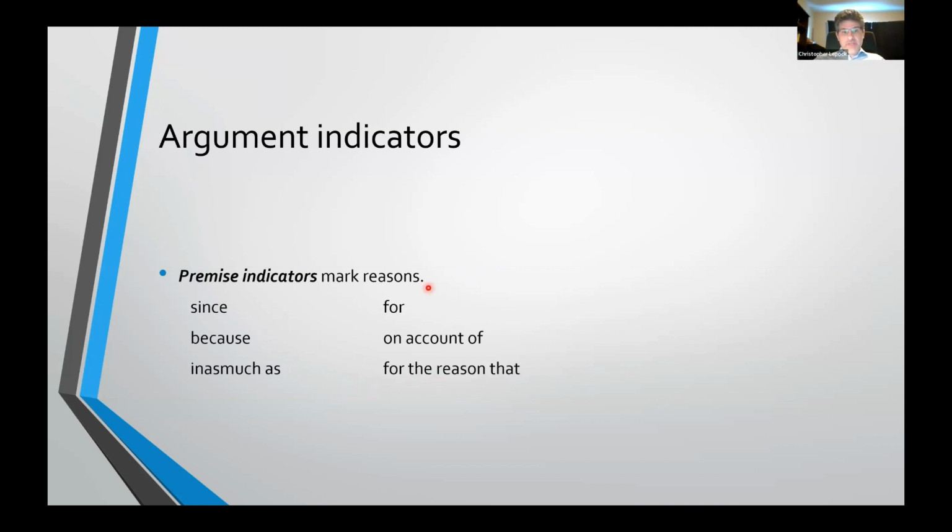Premise indicators mark reasons or premises. So: since, for, because, on account of, inasmuch as, for the reason that, etc. Look for these, because these sorts of phrases will tell you a lot about the structure of the argument.